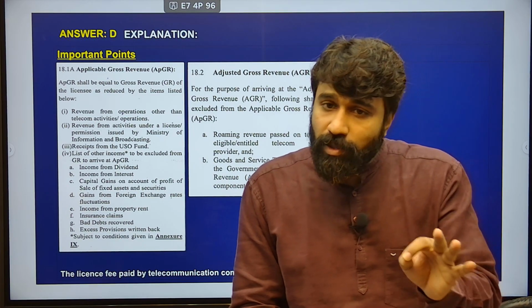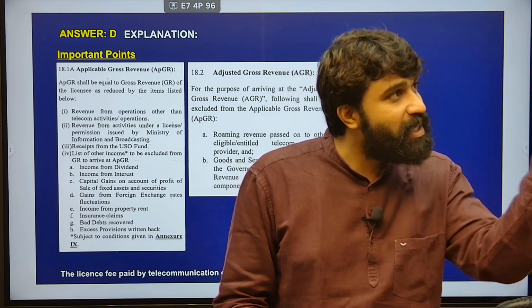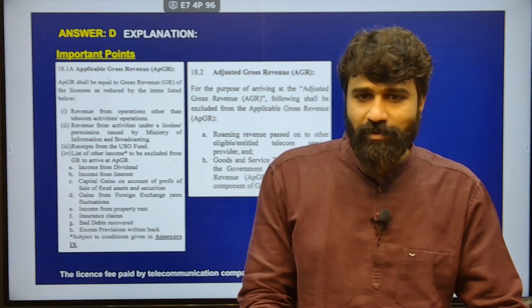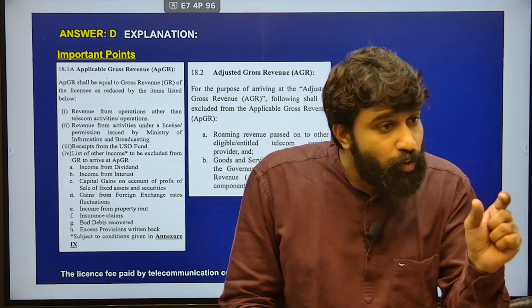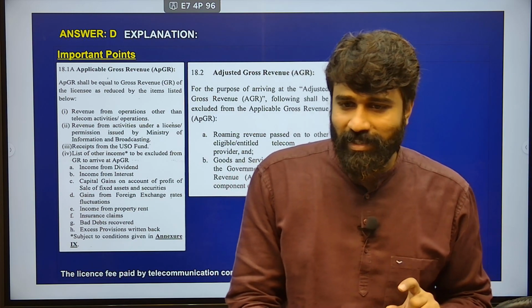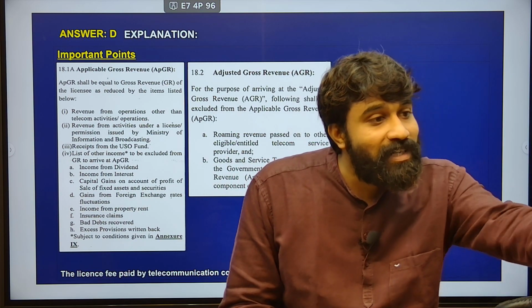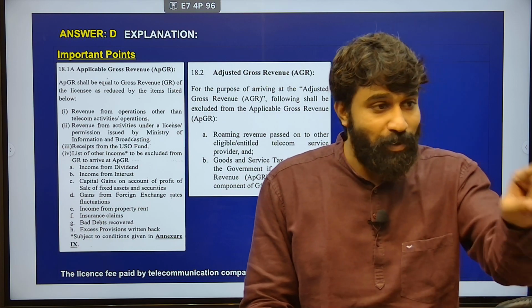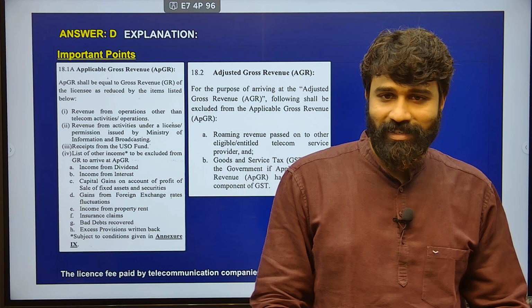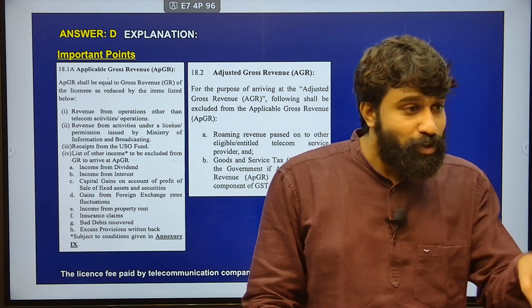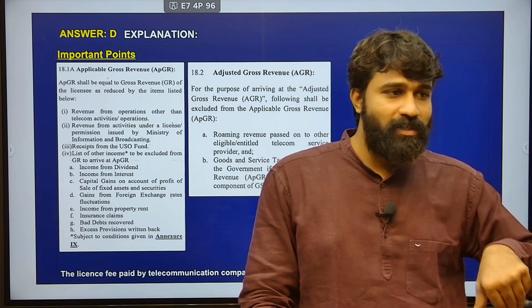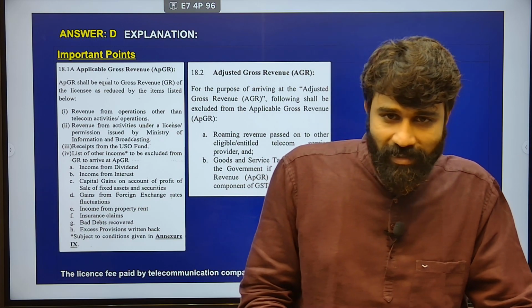I have given you the permission to use a certain module of spectrum. So, I have to only charge upon that license, that permission that I have given to you. I should never charge upon your personal income. I should never charge upon your dividends. I should never charge upon your rental incomes, isn't it?